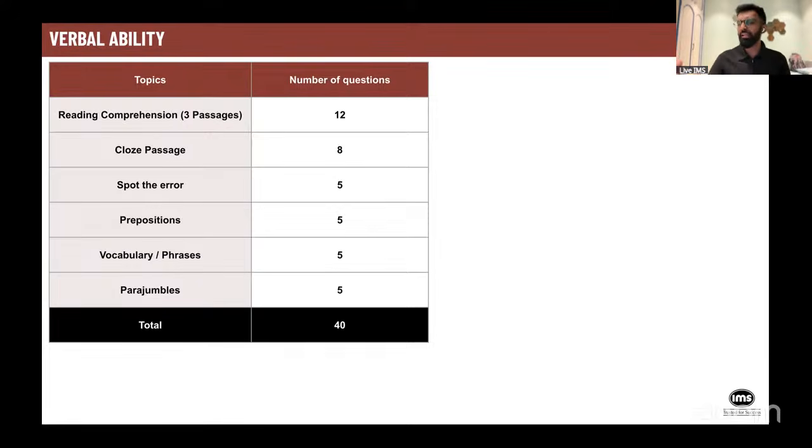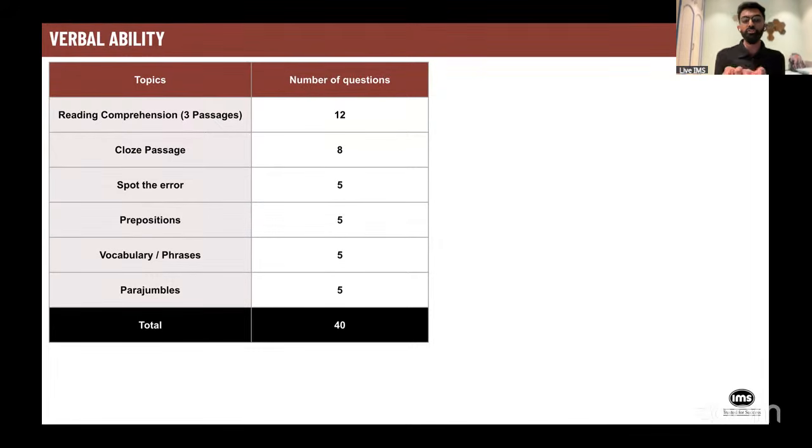Spot the error, grammatical error, punctuation error. There were five questions. There were five questions on preposition, like every single year. Five questions on vocabulary, which were in the form of synonym, antonym. Here, a good knowledge of vocabulary was important to answer these questions.